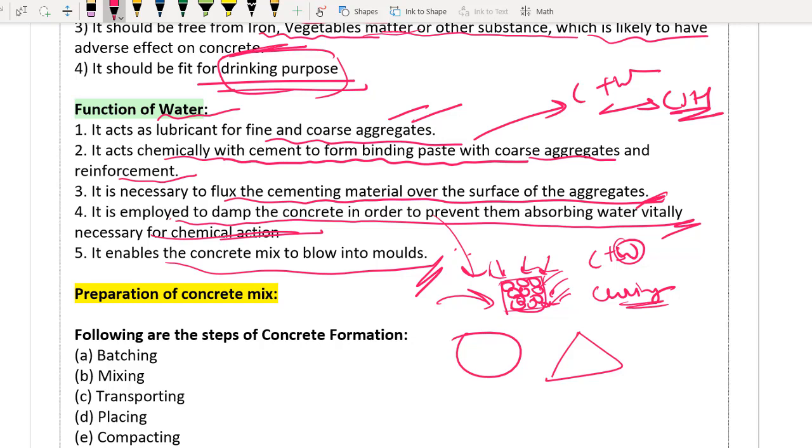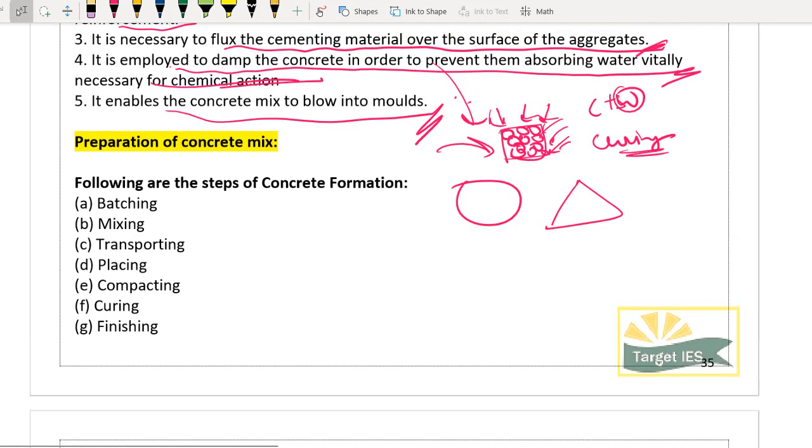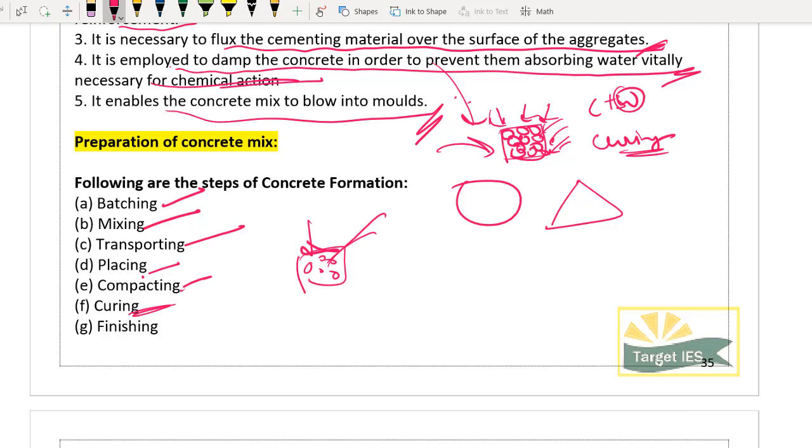Same concept. Okay, so what are the various steps we have in preparation of concrete? First one is batching. Second is mixing, third is transporting, and then you have to place the concrete wherever you are doing the construction, and then you have to compact the concrete, because if there are any air voids in concrete, obviously it will affect the strength. So we will compact and the air voids will go away. After that you will be curing it for a certain period of duration. I will teach you later on. And then if there is any finishing work, you will do it. So batching, mixing, transportation, placing, compacting, curing and finishing.